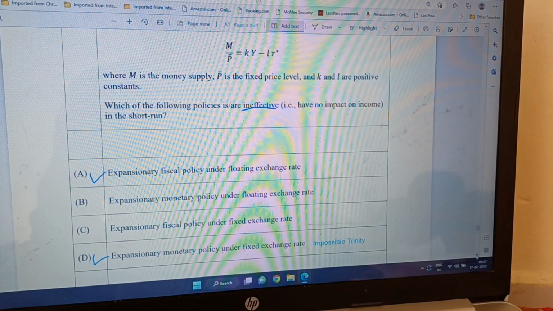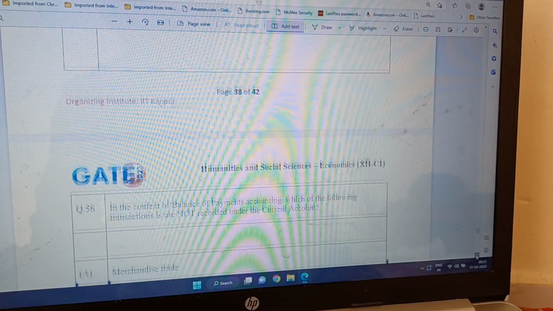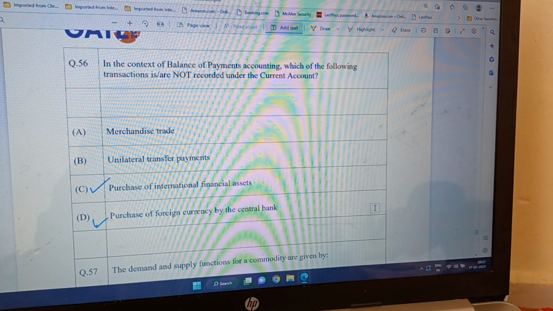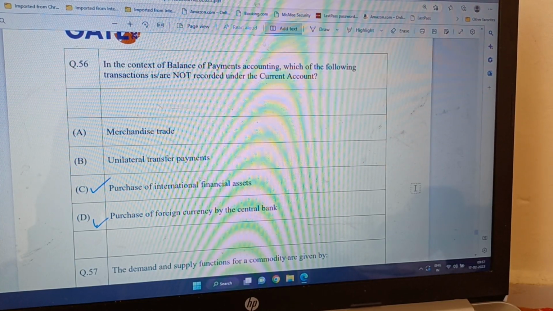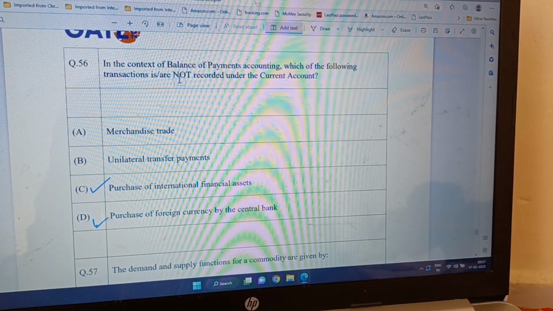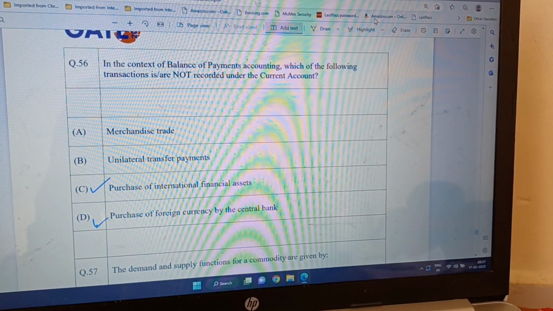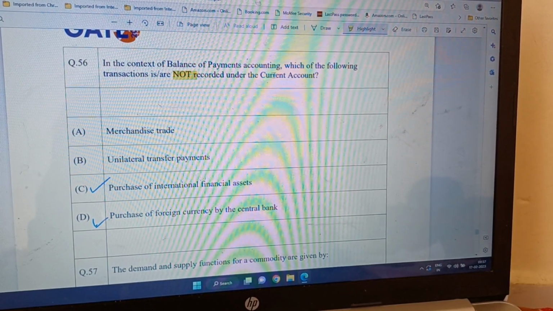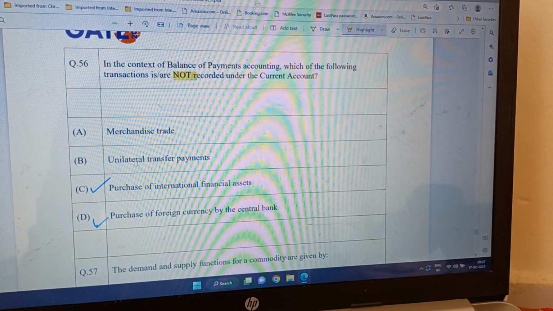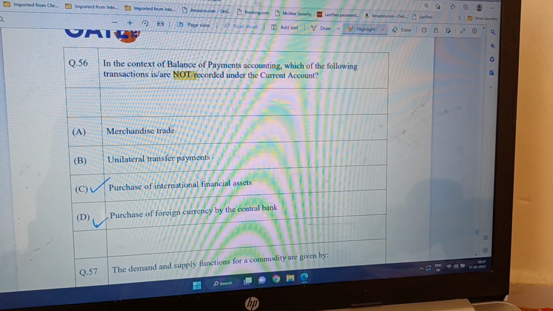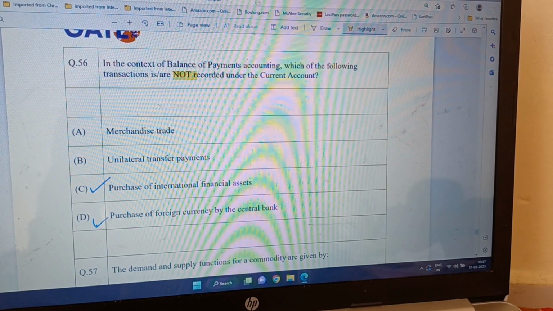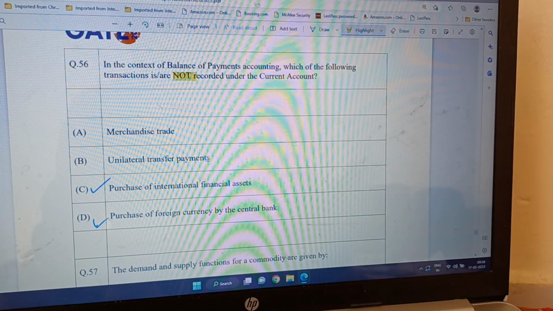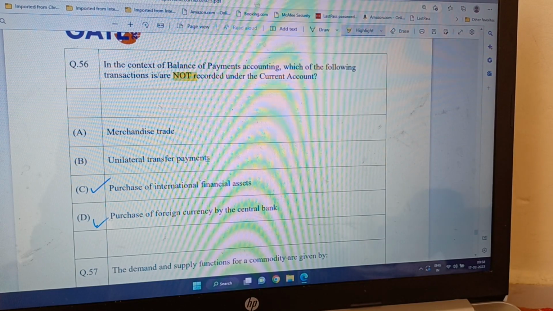Now the next question. In the context of balance of payments accounting, which of the following transactions are not recorded? Here the question is what is not recorded under the current account. Merchandise trade is definitely part of the current account, so it is recorded. Unilateral transfer payments are also recorded because they have been sent or received this year.